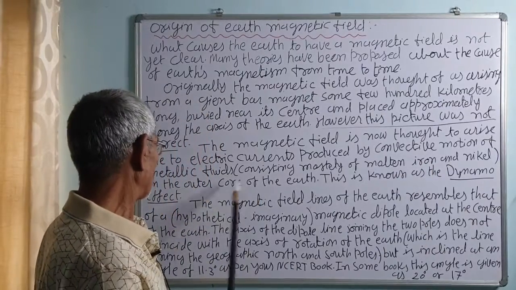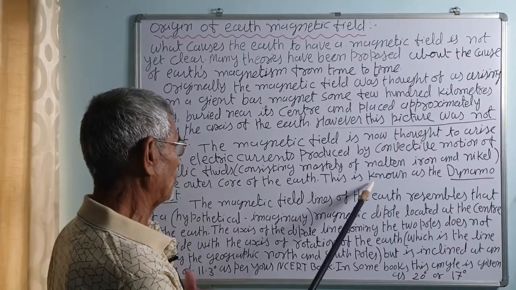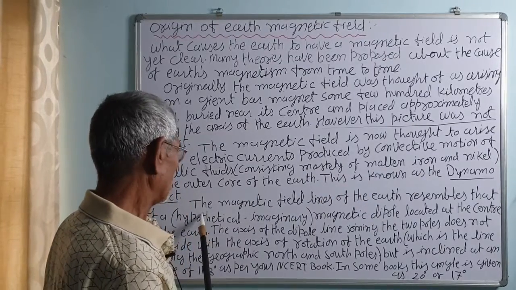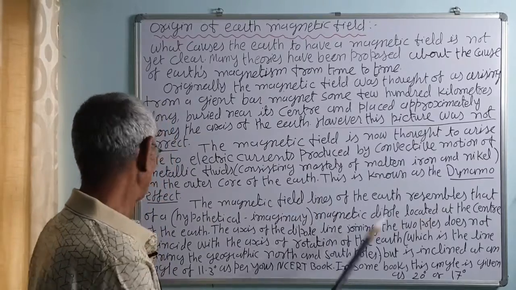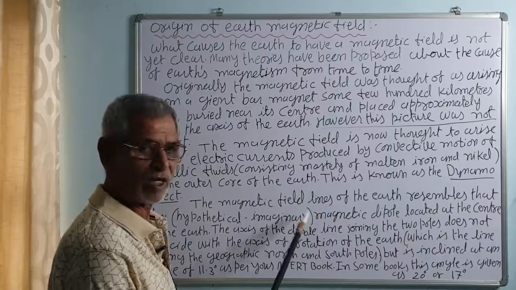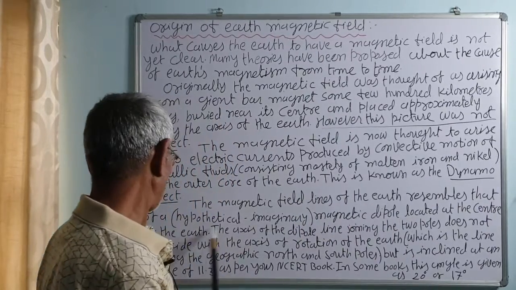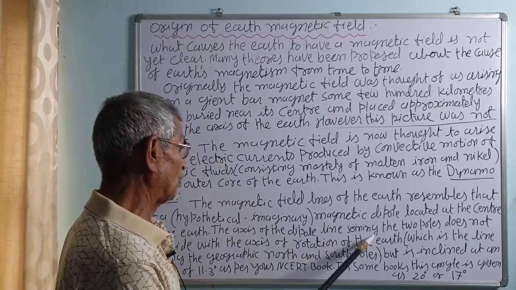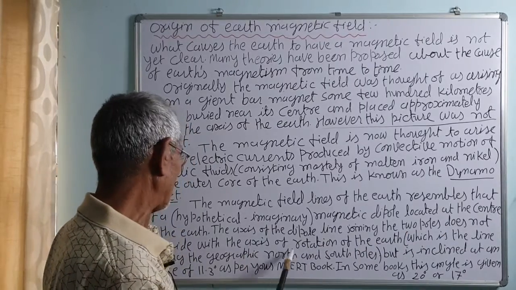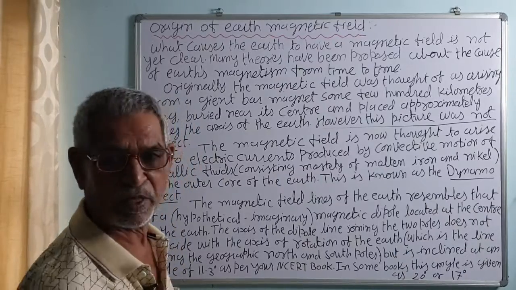In the outer core, just the outer core, that we call the mantle of the earth. This is known as the dynamo effect. The magnetic field lines of the earth resemble those of a hypothetical, imaginary magnetic dipole located at the center of the earth. The axis of the dipole, the line joining the two poles, does not coincide with the axis of rotation of the earth, which is the line joining the geographical north and south.